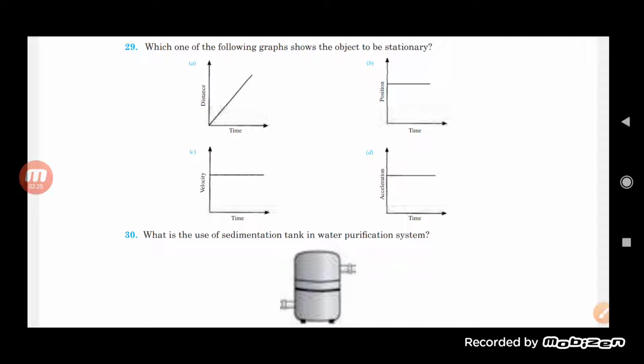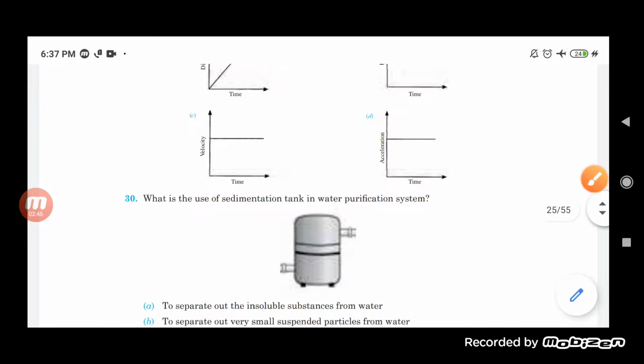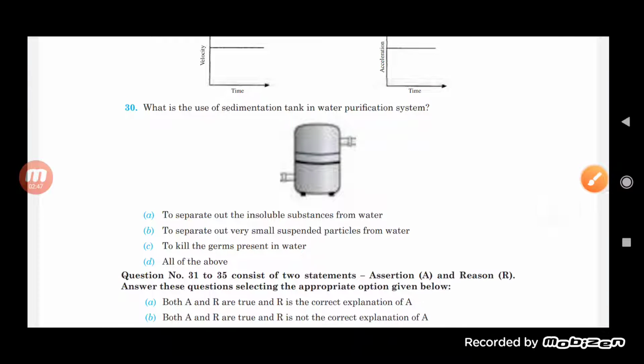So this is the position-time graph in which the object has a constant position with respect to time, so at that time the object is actually not moving. According to that, the correct option will be B1. Okay, now let us move on and see the next question.